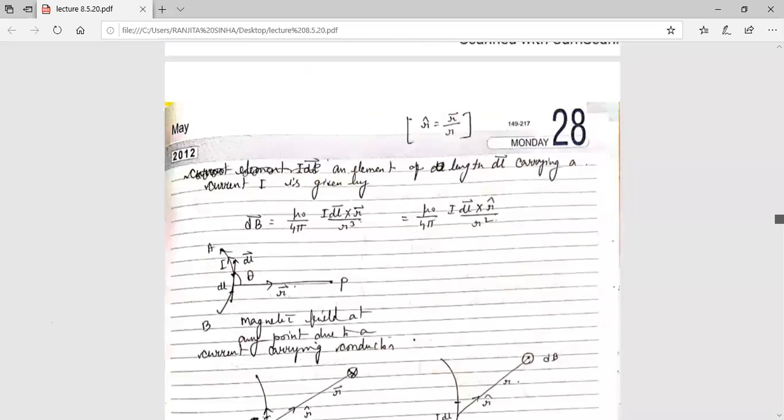This is the expression of Biot-Savart law. Magnetic field B equal to mu 0 by 4 pi I dl cross r hat by r square, or it may be written as I dl cross vector r by r cube. Now, you know r hat equal to vector r by its mod value r, so you can replace it. So it is written here.